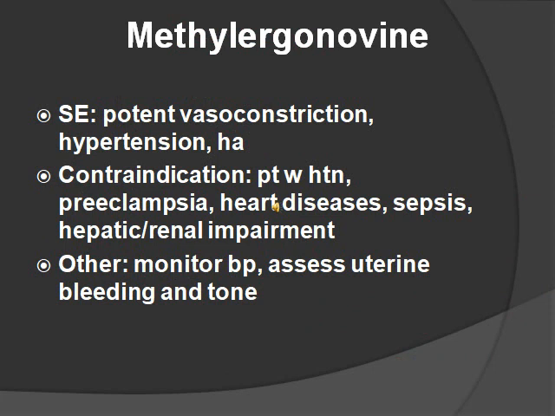Methylergonovine. So what this does is that it acts on the uterine muscle to stimulate contraction. It's known as Methergine. Some side effects are vasoconstriction, hypertension, and headache. These are important side effects you have to know. If you know the side effects, you know who it's contraindicated in. Patients with hypertension, preeclampsia, heart disease, sepsis, hepatic and renal impairment. Some other stuff you want to know, you want to monitor the blood pressure, assess uterine bleeding, and tone.